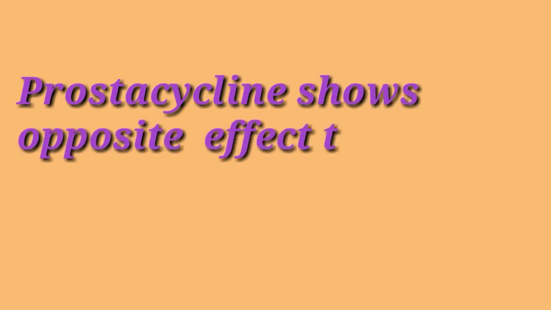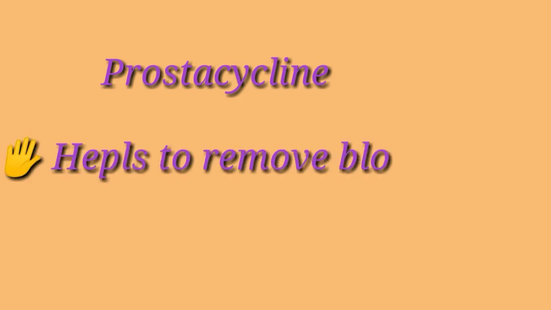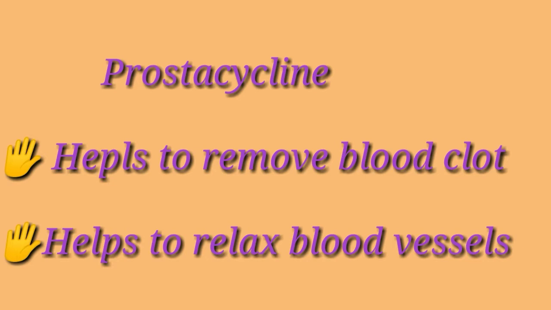Another prostaglandin, called prostacyclin, has the opposite effect to thromboxane, that is, reducing blood clotting and removing any clots that are no longer needed. It also causes the blood vessel to relax.